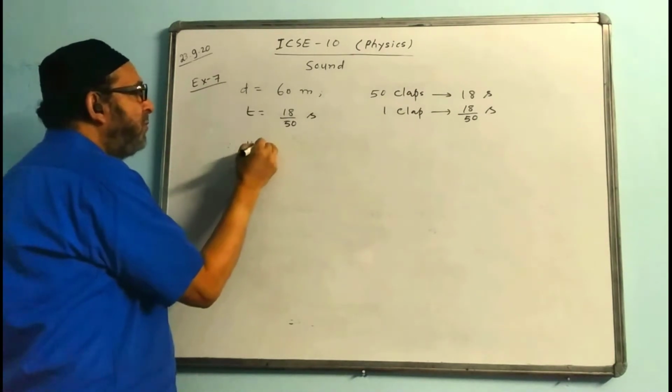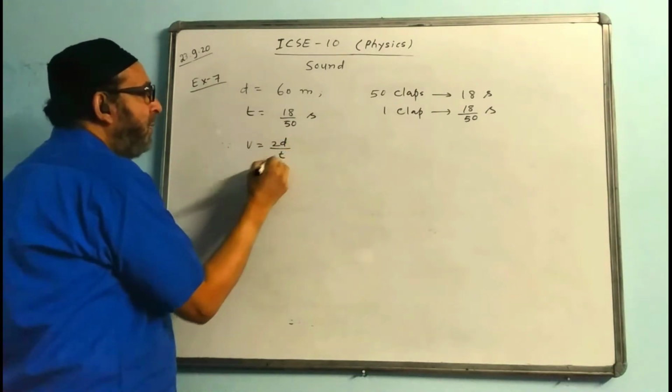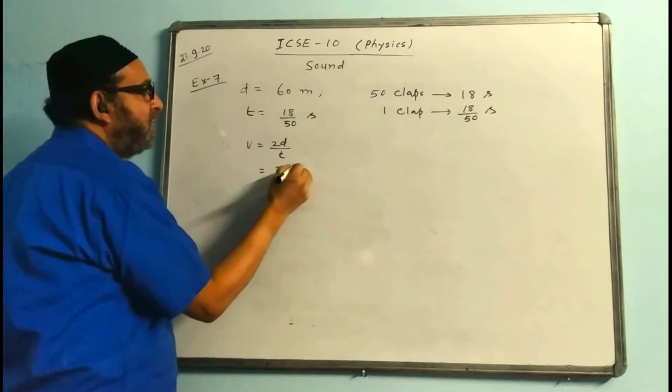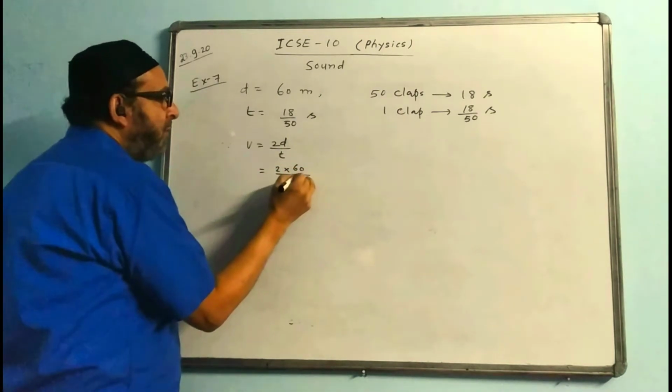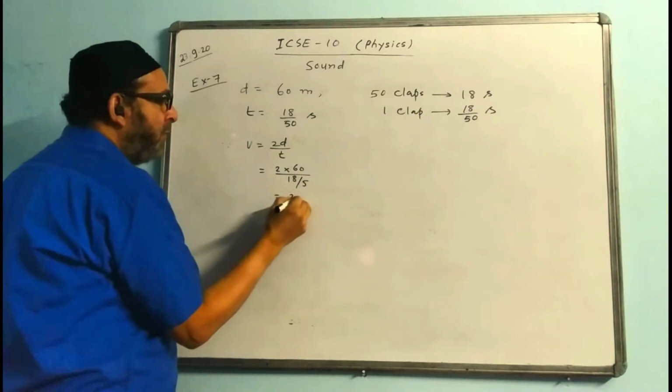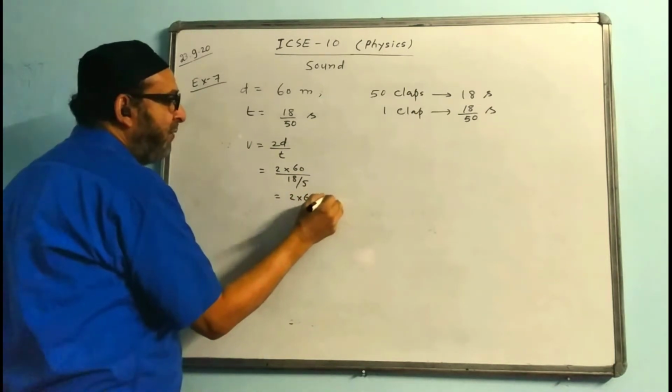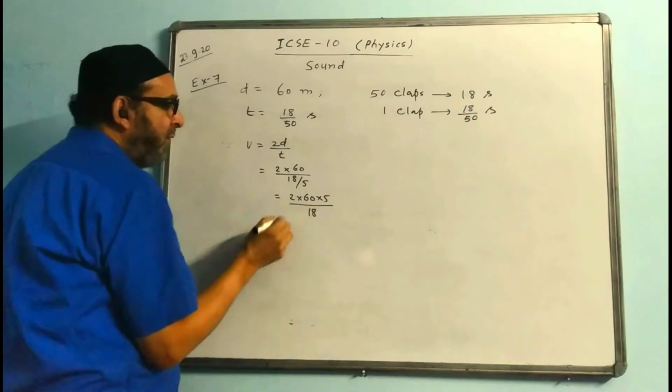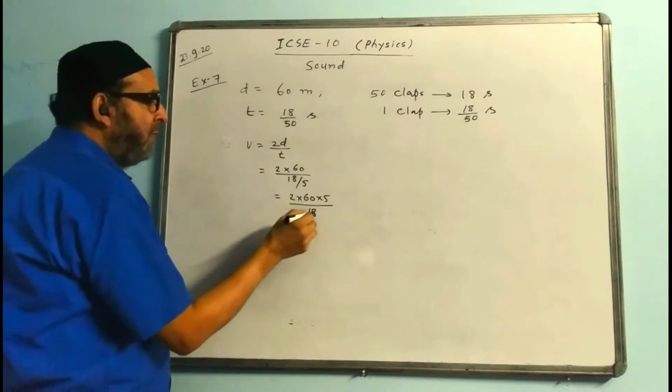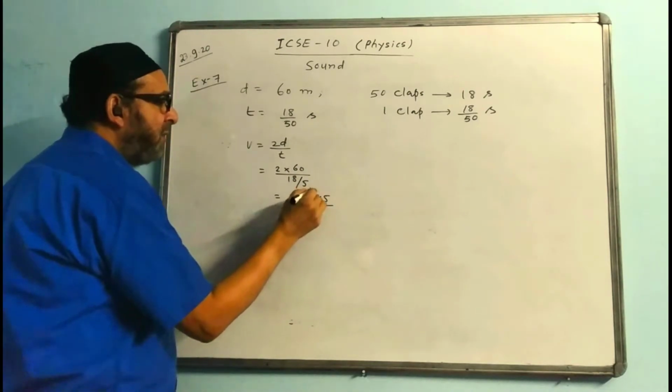Since V is equal to 2D by T, 2 into distance 60, and T is 18 by 50, that 50 will come up: 2 into 60 into 50 divided by 18. Now you cancel and find the answer. 6 3s are 18, 6 10s will go.